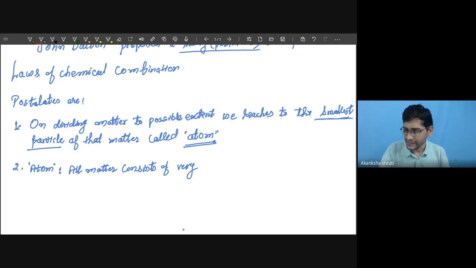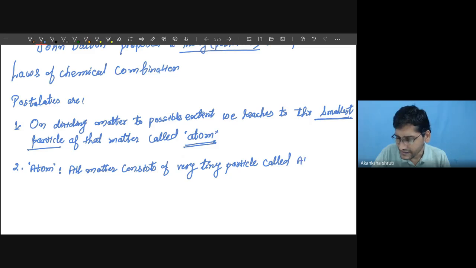That smallest particle is very small in size, which is hardly visible with our naked eye. So it is called a very tiny particle, and this tiny particle was called atom.